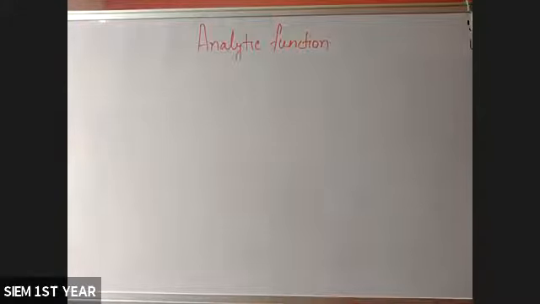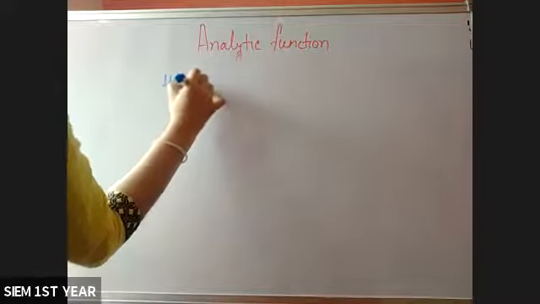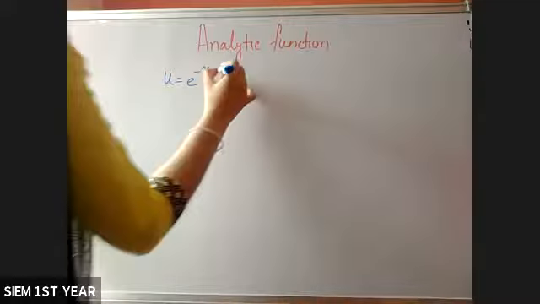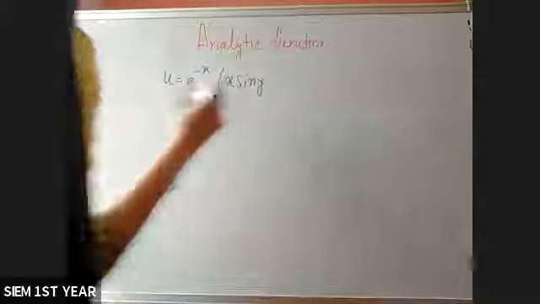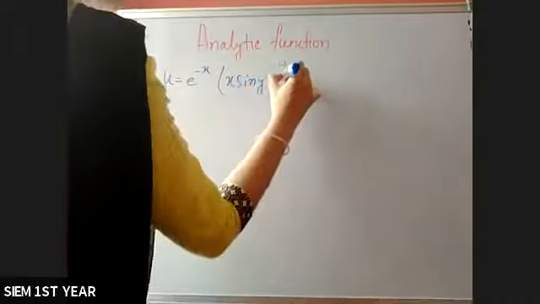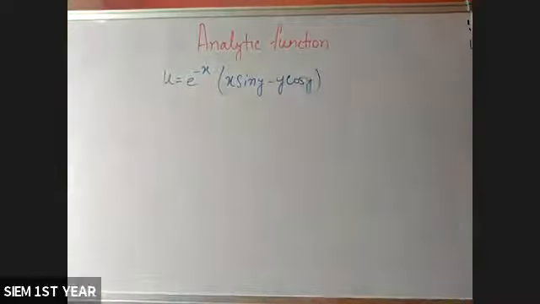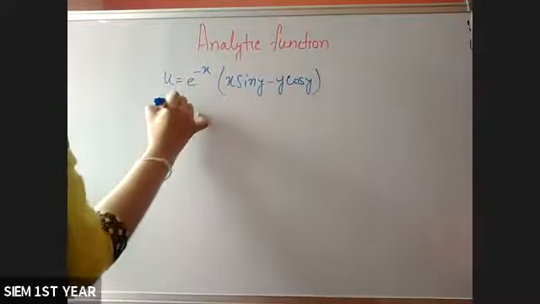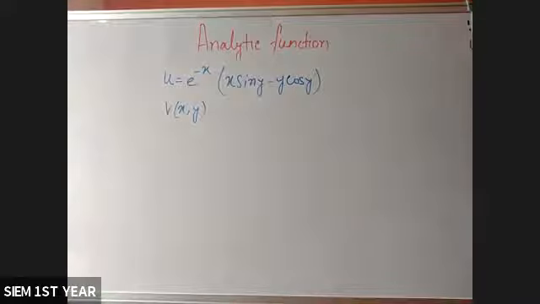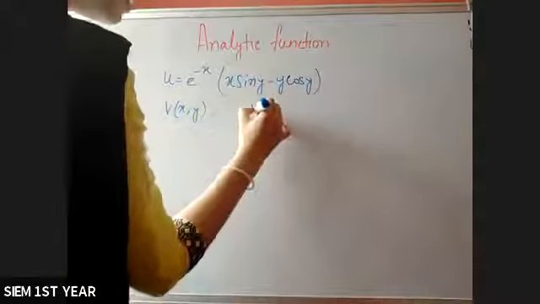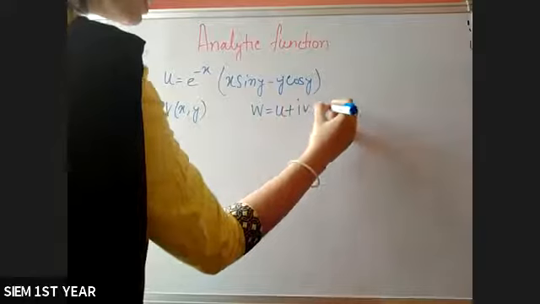Write down the question. If u equals e to the power minus x, times x sin y minus y cos y, show that there exists a function v of x comma y such that w equals u plus iv is analytic.